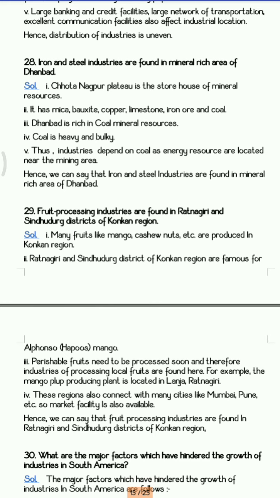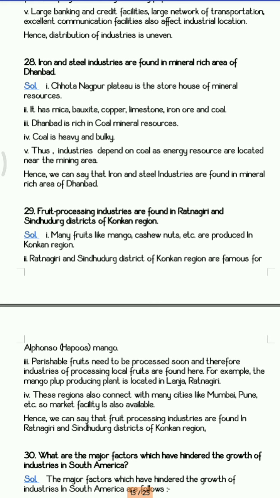Next is iron and steel industries are found in the mineral rich area of Dhanbad. Now Dhanbad is an area which is seen in the Chota Nagpur plateau. As this area is very much rich in minerals like mica, bauxite and copper, it has rich resources of iron ore and coal. So because of that, the setup of industry is done over there.